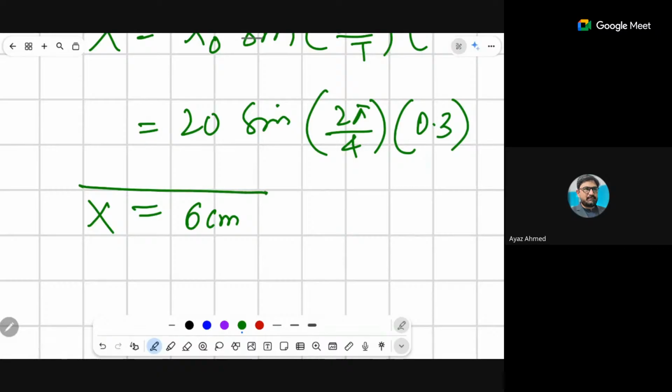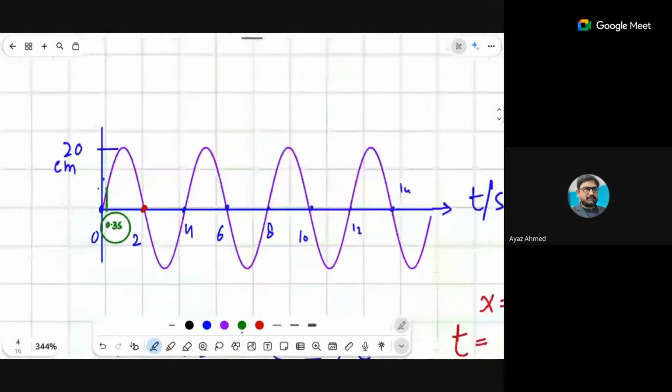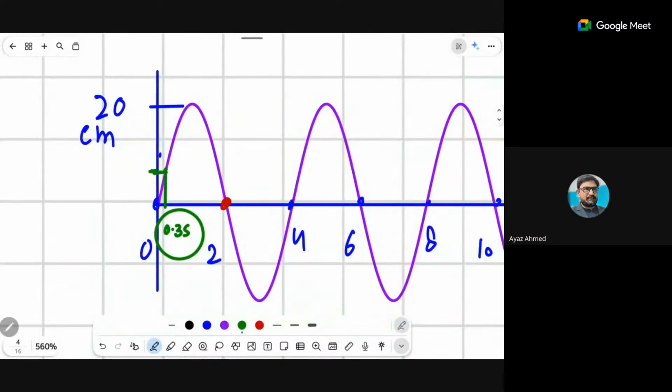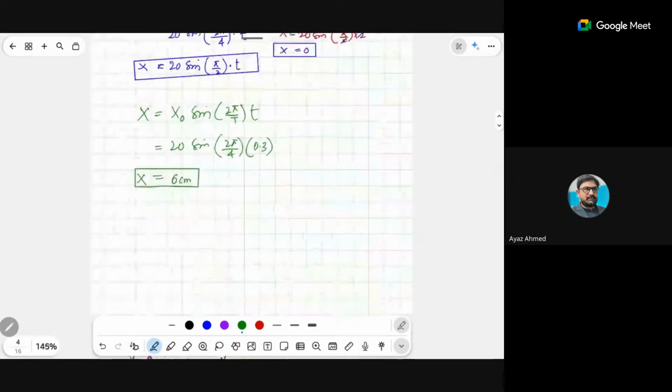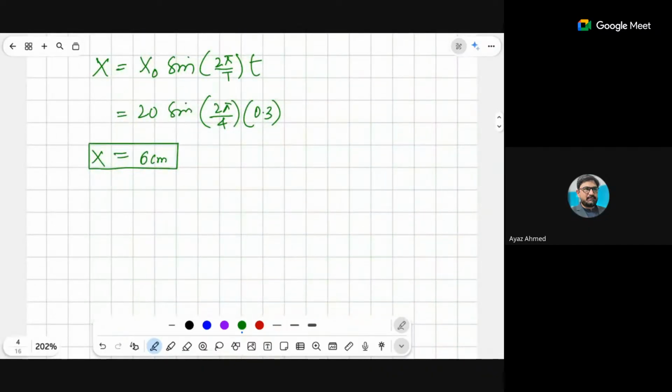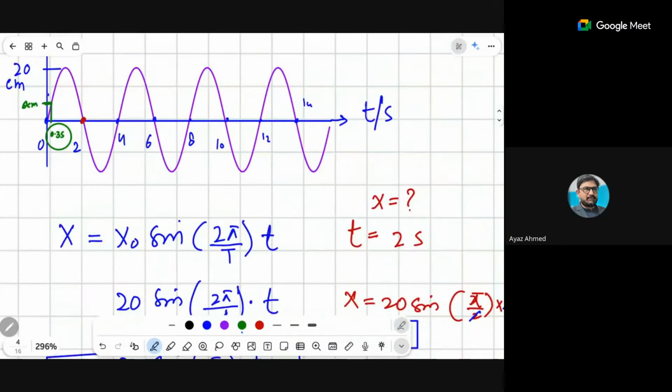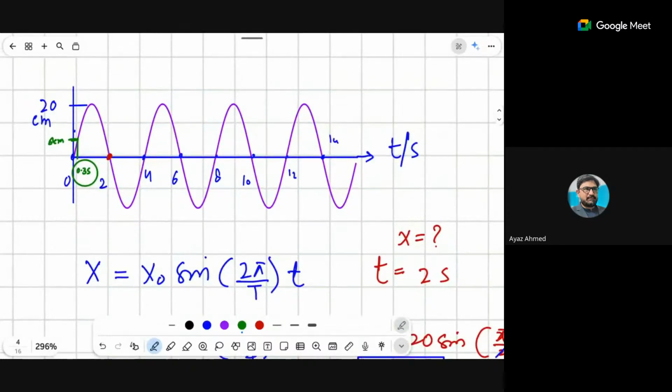Hanzala, बात समझ आ रही है बेटा? Hanzala, are you there in the class? अब आप देखो. What about this? It is almost 6. तकरीबन. Isn't it? Are you getting my point? So remember this thing, that whenever you are going to calculate the displacement versus time, use this equation.